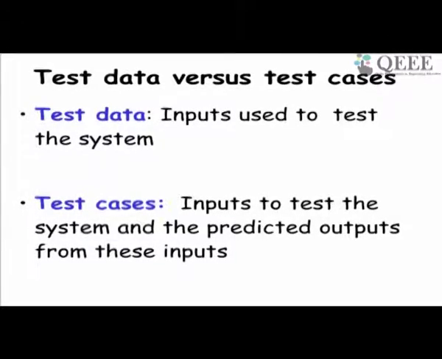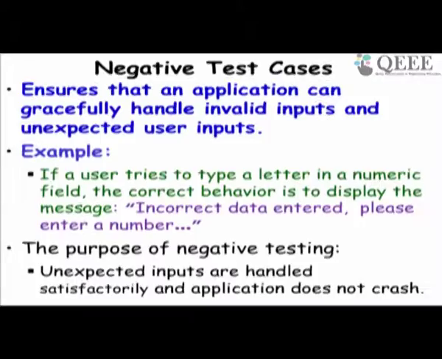So the test case consists of the test data as well as the predicted outputs and also the state at which the input is given. So a test case includes test data, that is the inputs, and also the predicted outputs and also the state of the system at which the input is to be given.